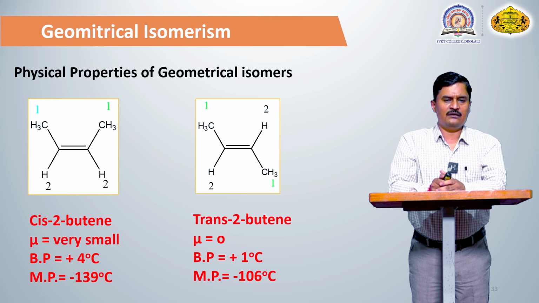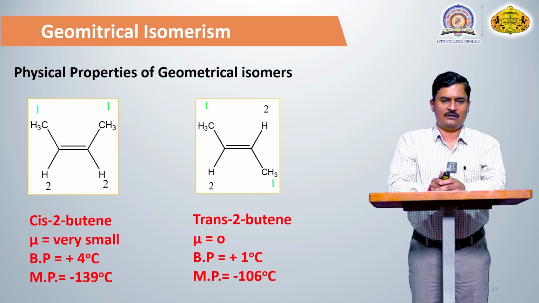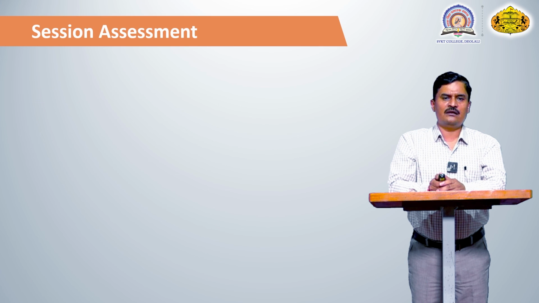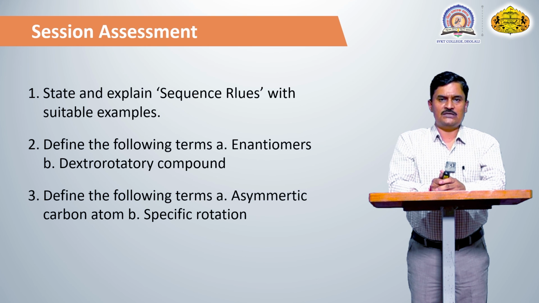Similarly, the boiling point or melting point depends upon the geometrical arrangement as well as the interaction between the molecules. If the interactions are stronger, then that compound has a higher boiling point, and if the interactions are weaker, then that compound has a lower boiling point. So physical properties are different. In this session we discussed the geometrical isomers.